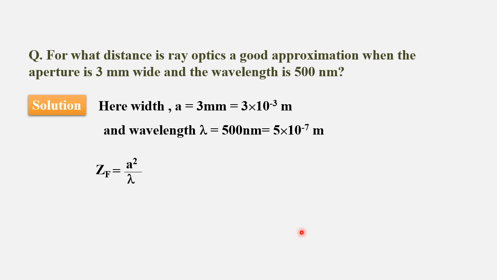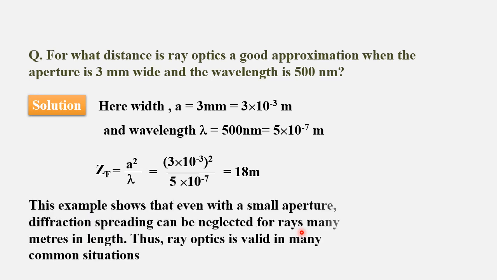So the Fresnel distance zf is equal to a square by lambda, that is equal to 3 into 10 to the power of minus 3 whole square divided by 5 into 10 to the power of minus 7. This gives 18 meter. So this is the good approximation for ray optics. Above that, it will act as wave optics. This example shows that even with a small aperture, diffraction spreading can be neglected for rays many meters in length. Thus, ray optics is valid in many common situations. Thank you guys.